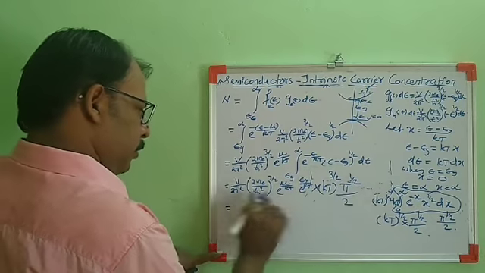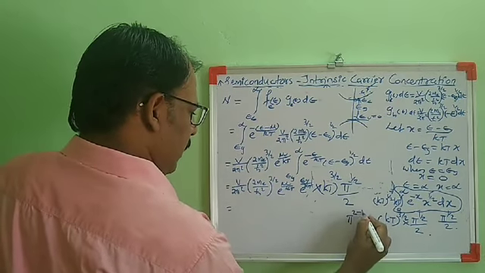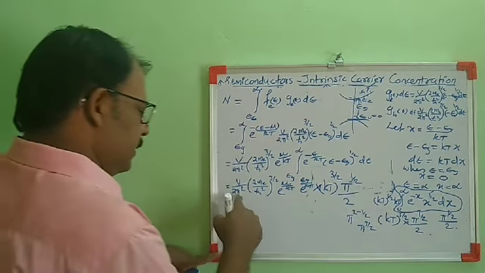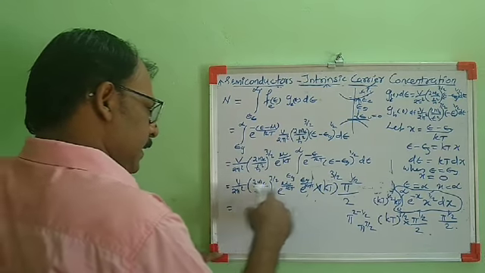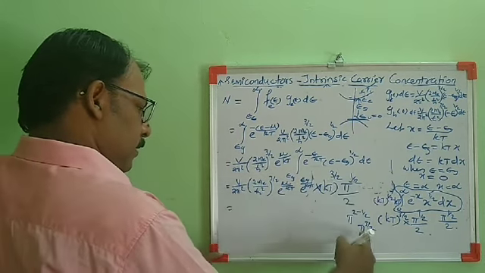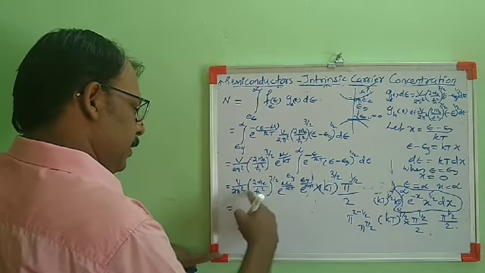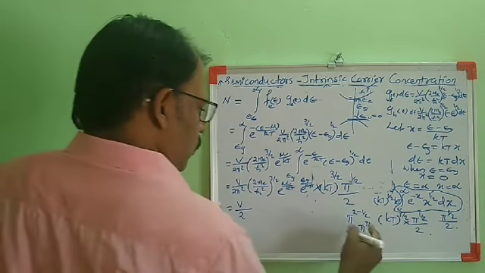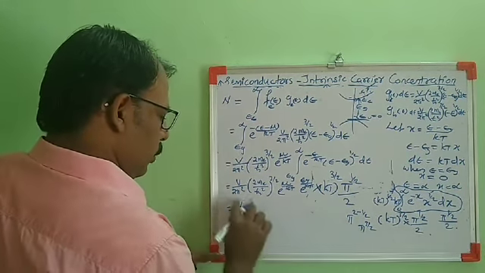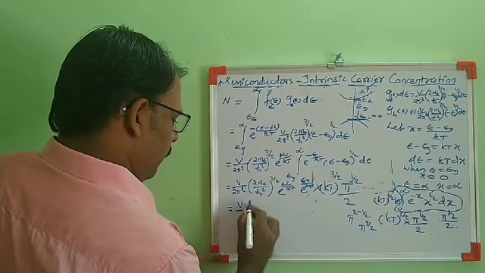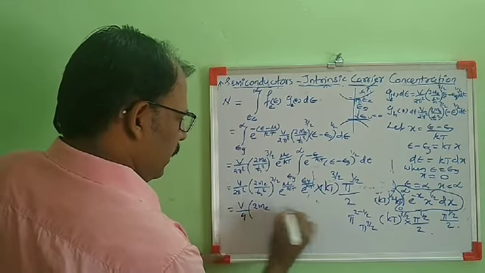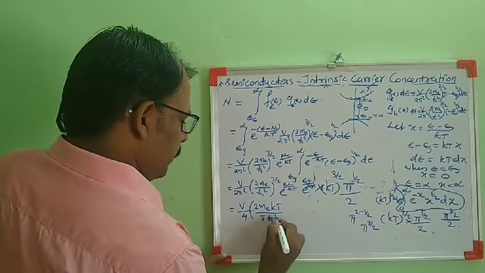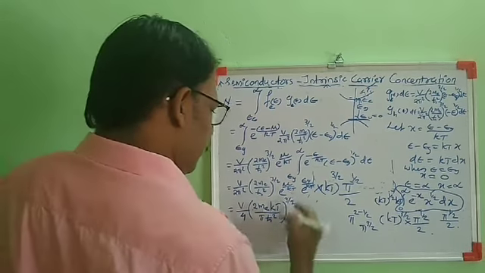Taking this pi raised to 1 by 2 to the denominator, it will be pi square minus 1 by 2, so it is 4 minus 1 by 2, pi raised to 3 by 2. That means this pi square I can also take inside. Pi raised to 1 by 2 and pi square, we will get pi raised to 3 by 2 in the denominator, and that can be taken inside. So it will be V by 2. Then here 2 into 2 will be 4, V by 4. Then 2 me kT by pi h bar square, the whole raised to 3 by 2.